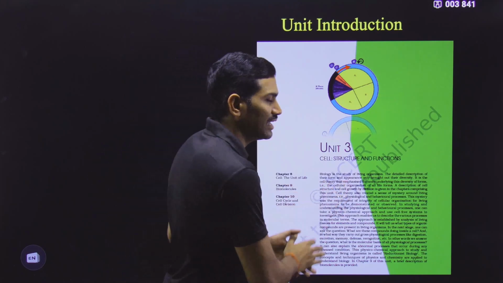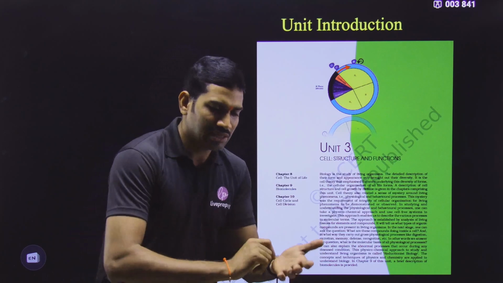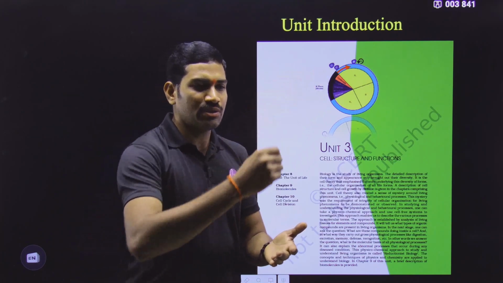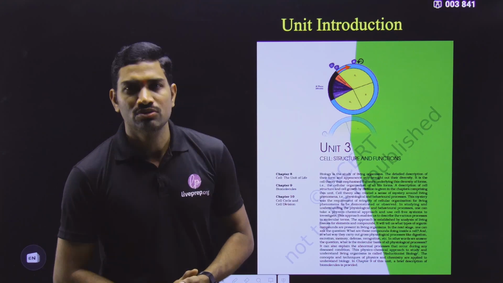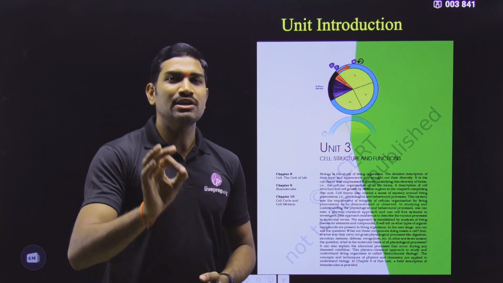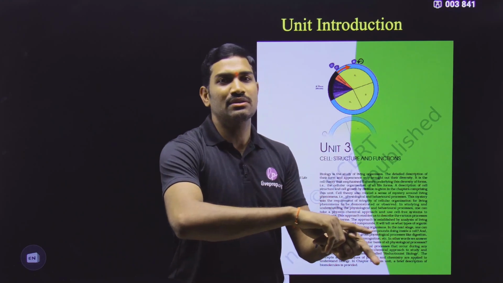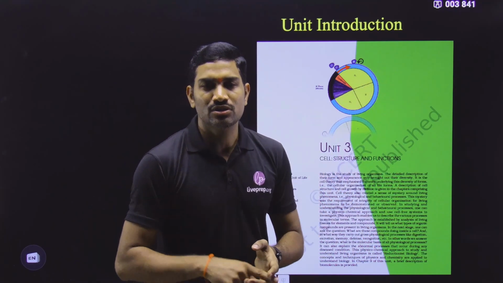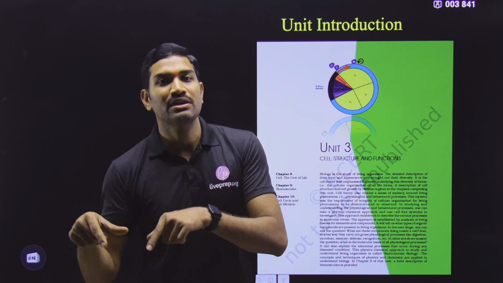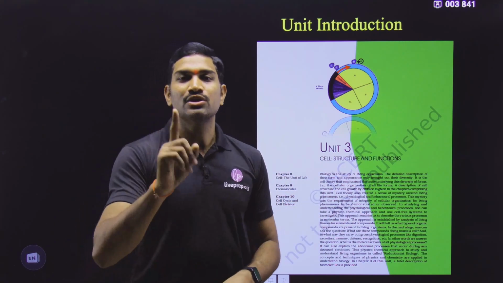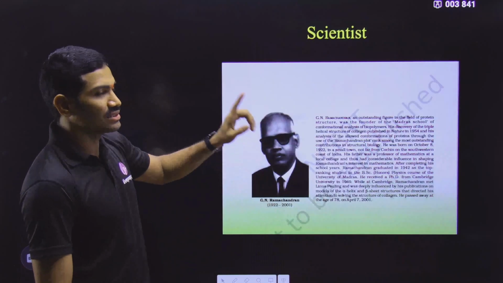If I say from here to here it is like this, immediately mark it in the textbook that from here to here it belongs to so and so chapter. Likewise, immediately write it in the textbook, so that once the complete chapter is completed, suppose you are going through some examination, then questions can be asked from this particular introductory part also. This point you need to remember. So this is about the unit introduction. This you need to compulsorily cover.